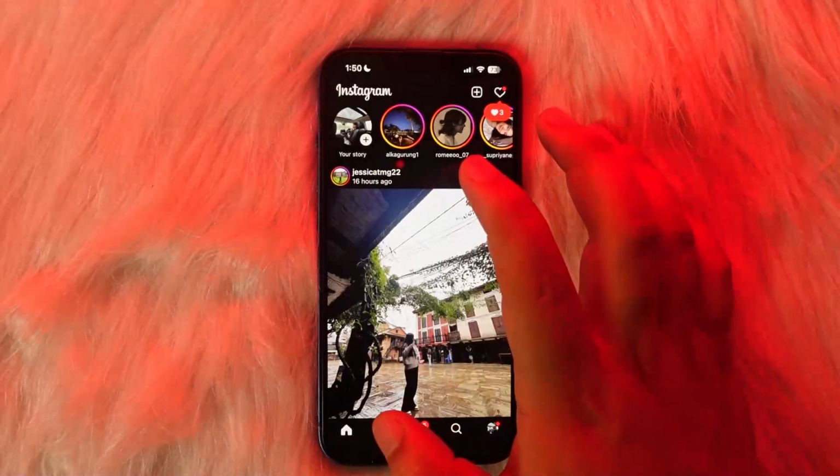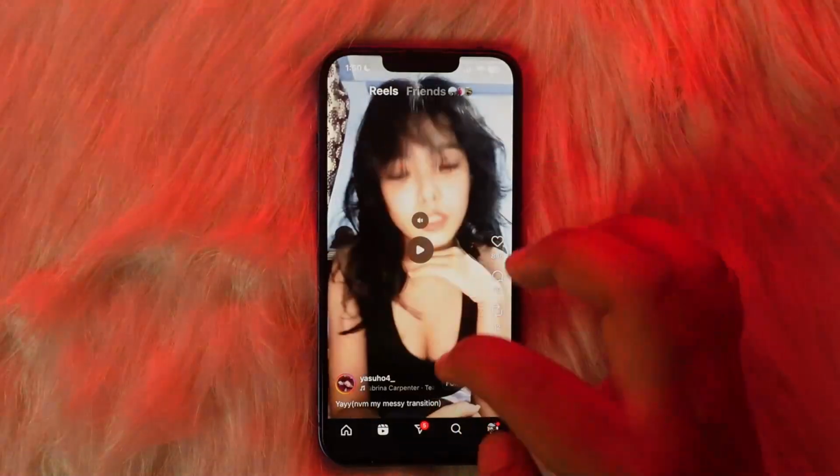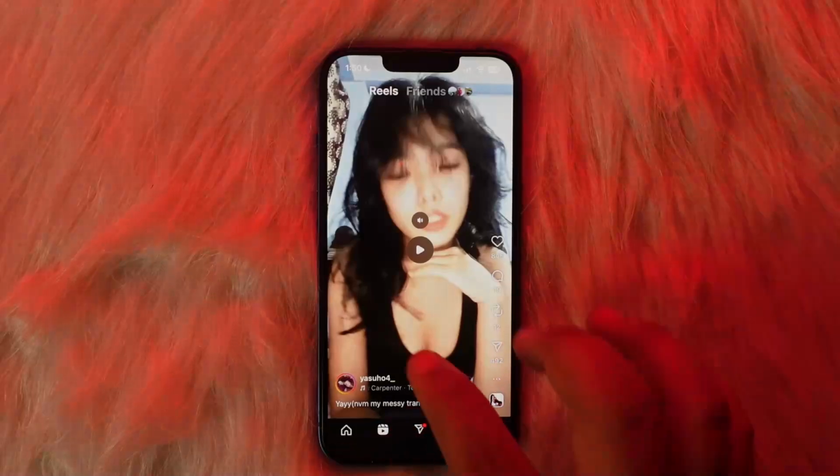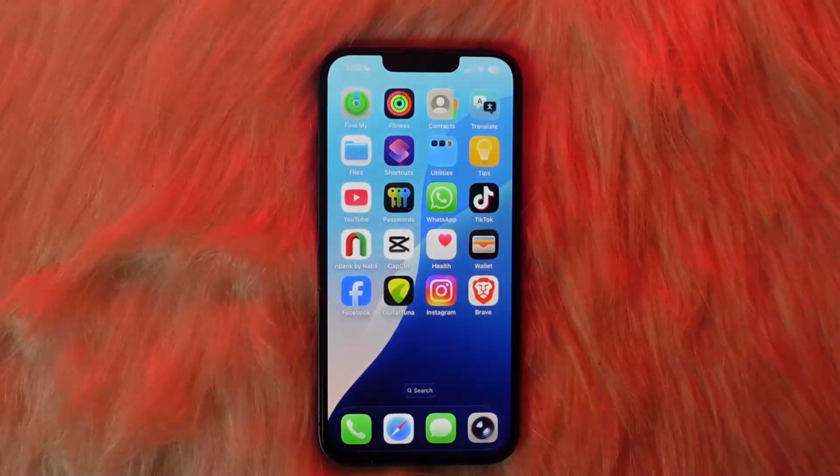Now recently on Instagram, if someone has liked a reel, you'll be able to see their username down below showing that they have liked the reel. So that way you can see it as well.